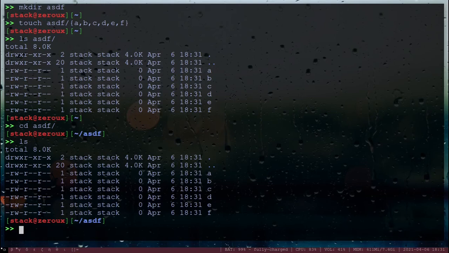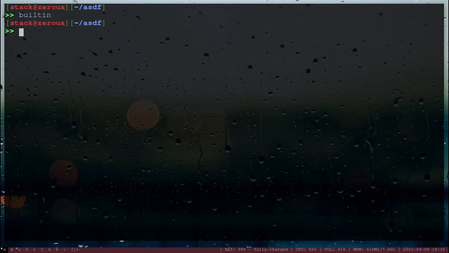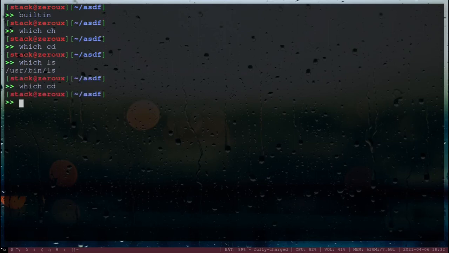You might want to use the built-in command to re-edit a built-in command, something that you can't witch. I can witch ls, but not witch cd. The reason why that doesn't work, even though cd does work, is because cd is what's called a built-in command, and so it's literally built in and not installed in the same way that /usr/bin/ls is.